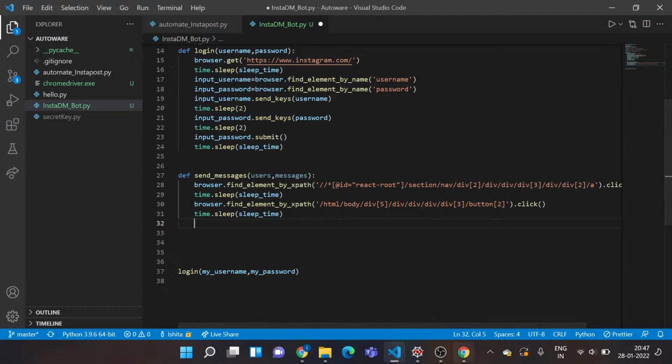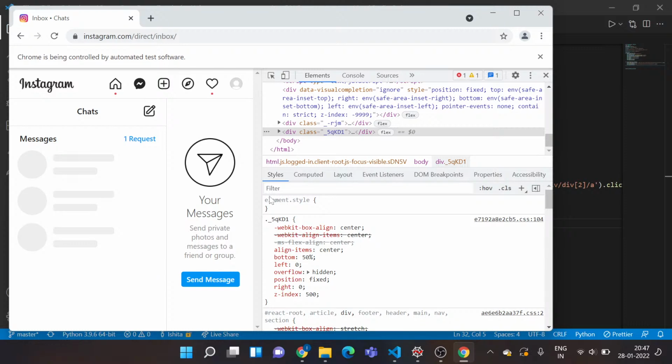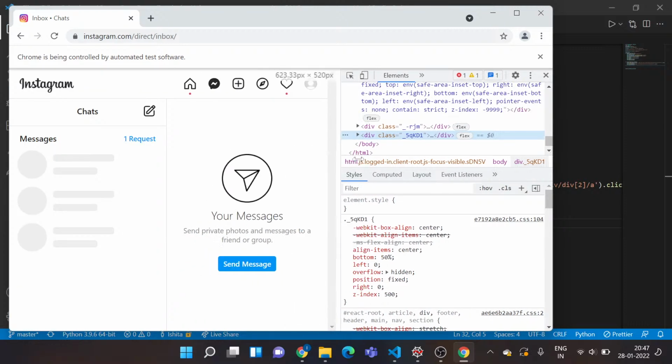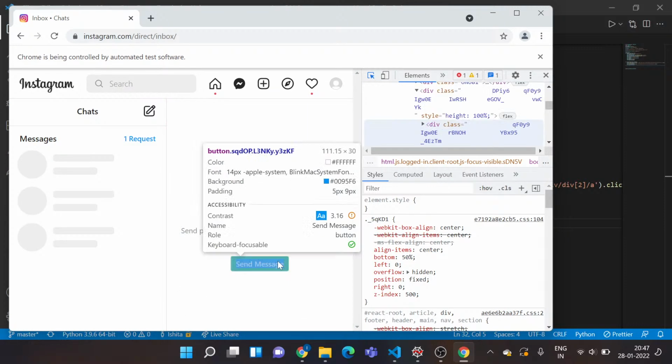So now let's see what next thing we need to do. I'll just click on not now. Manually, I'm doing this so that I can show you how things are being broken down into steps. Now I want to click on this button called send message. I want to draft a message. So for that, I need to locate the code for this element again.